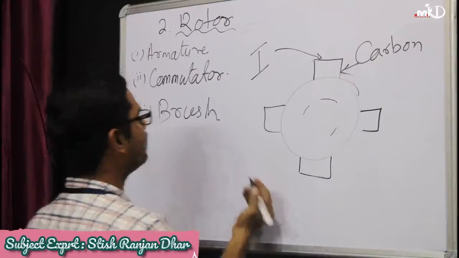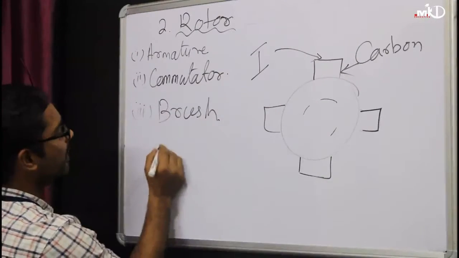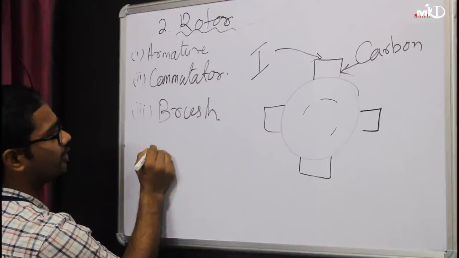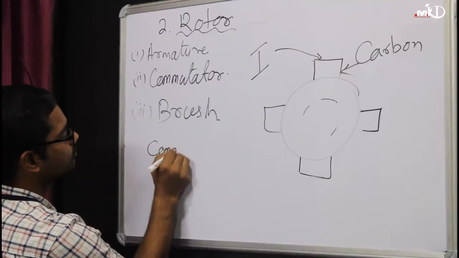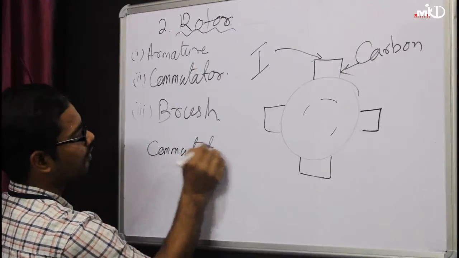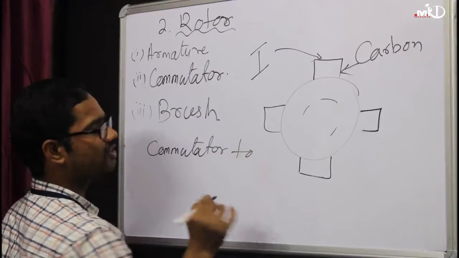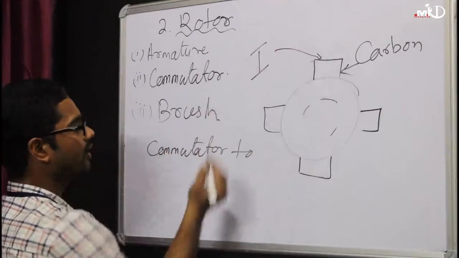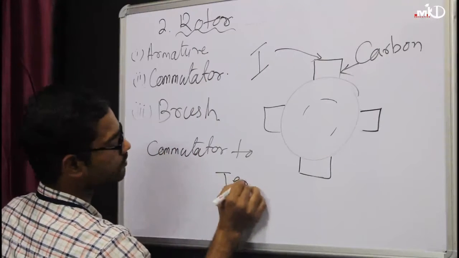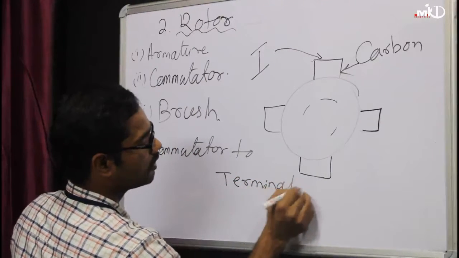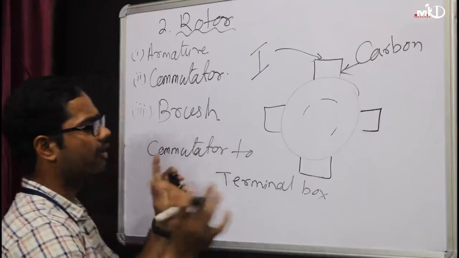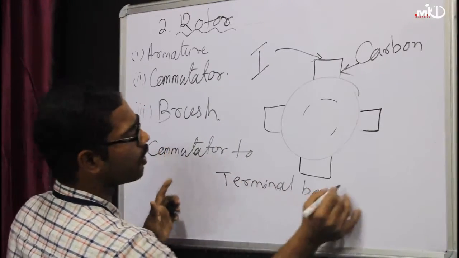From which part does it collect the current? It collects the current from your commutator to your external terminal box, or you can say to your load also.